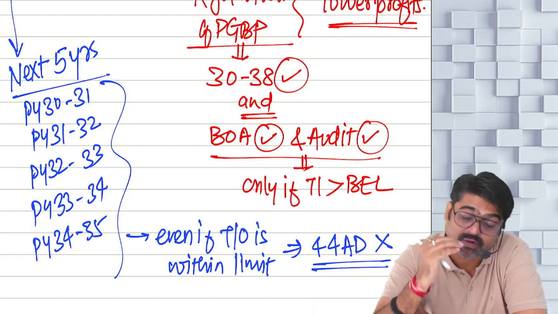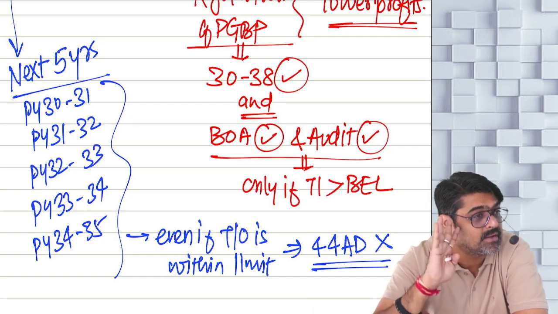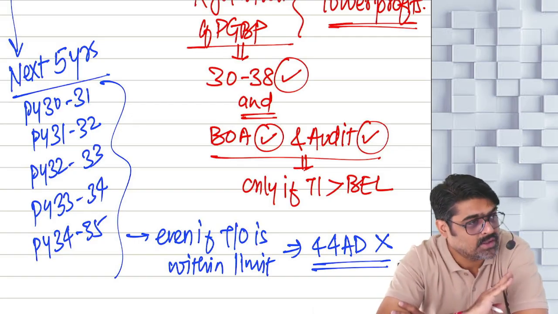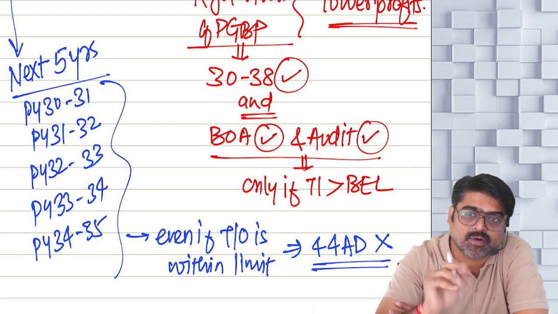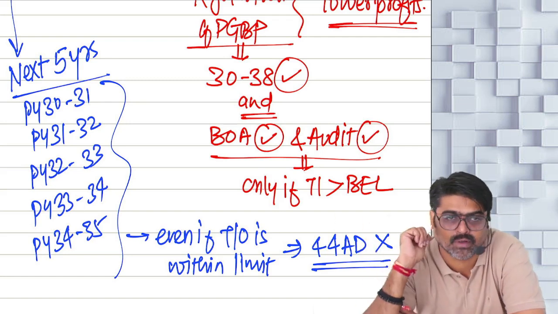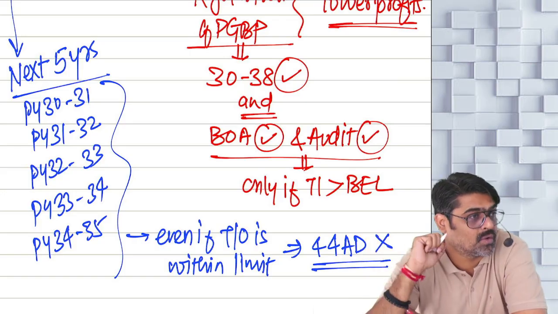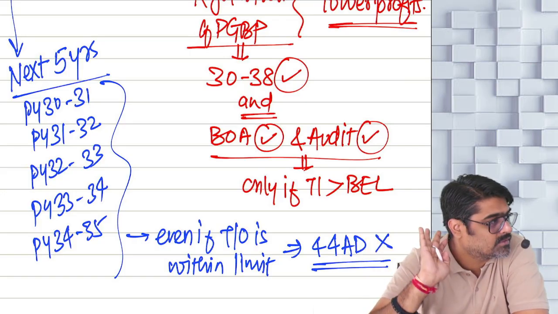And now, for the next 5 years, even if your turnover was within limit, you cannot follow 44 AD. Will you remember? So once you enter, no exit for 5 years. Within those 5 years, if you take exit on your own, then there is no re-entry for the next 5 years.